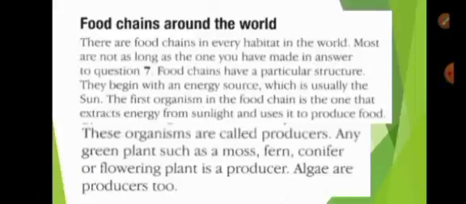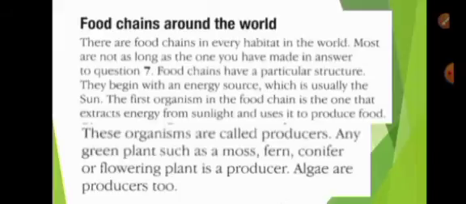Food chains around the world. There are food chains in every habitat in the world. Most are not as long as the one you have made in your answer to question 7. Food chains have a particular structure. They begin with an energy source, which is usually the sun. The first organism in the food chain is the one that extracts energy from the sun and uses it to produce food. These organisms are called producers.